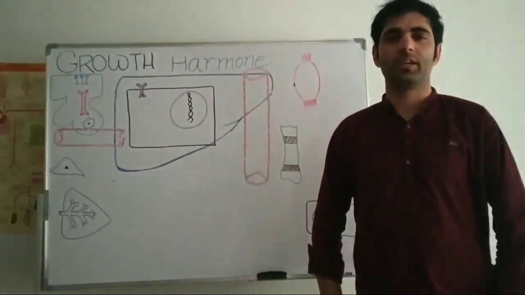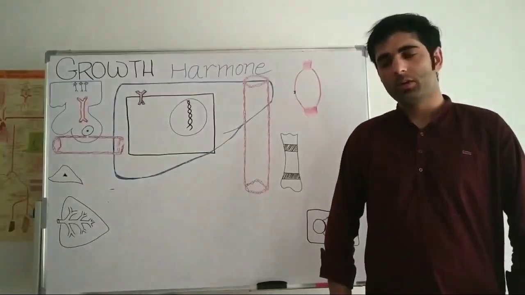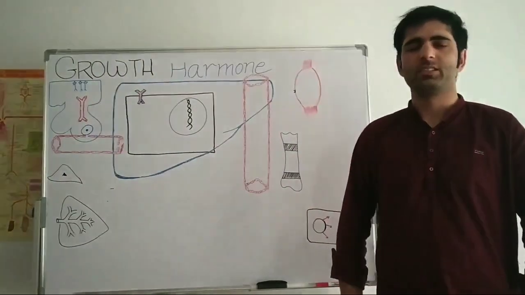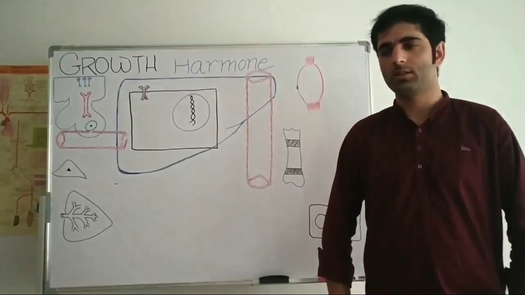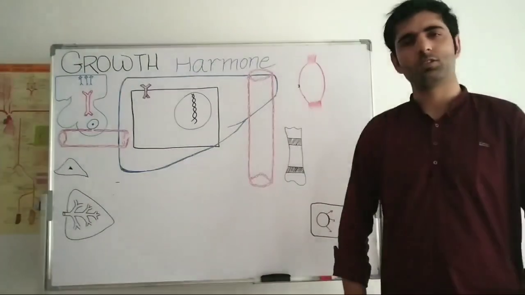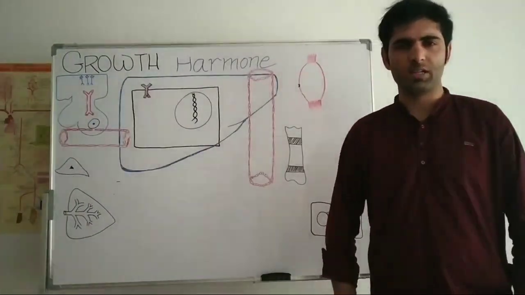This is Adil. Today I will be discussing a new topic for you, that is growth hormone. Growth hormone is a very important hormone so far as our growth is concerned. It's a polypeptide hormone and it contains 191 amino acids. This hormone has been given a lot of names, like somatotropin, human growth hormone, hyperglycemic hormone